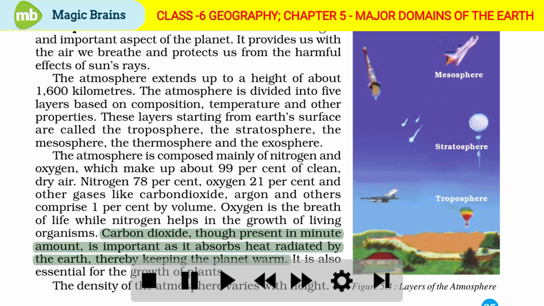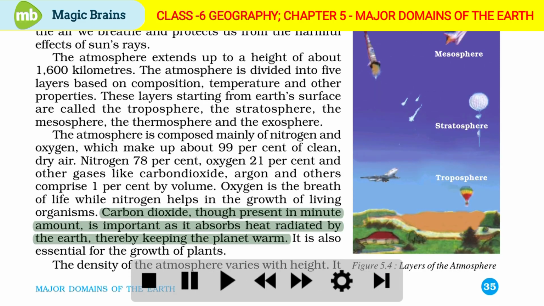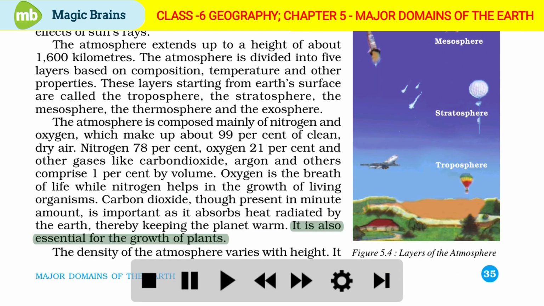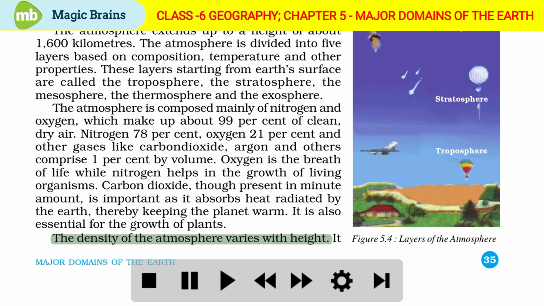Carbon dioxide, though present in minute amount, is important as it absorbs heat radiated by the Earth, thereby keeping the planet warm. It is also essential for the growth of plants. The density of the atmosphere varies with height. Figure 5.4 shows layers of the atmosphere.